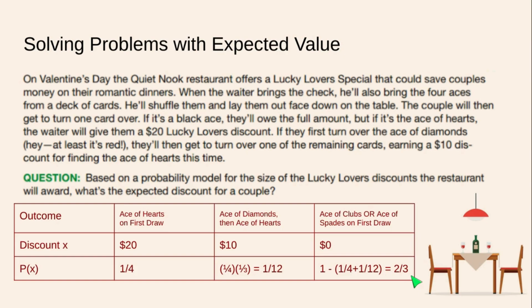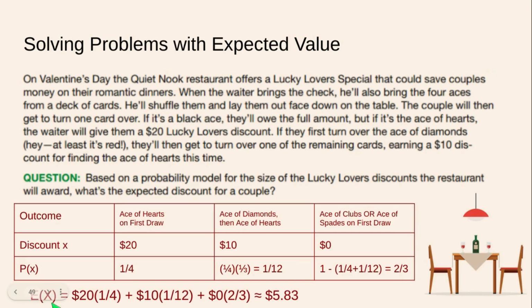So now that we've done that, that is by far the trickiest part. Expectation from here is easy peasy. The expectation for our random variable x, being the savings that we will get from the Lucky Lovers discount, would be $20 times 1 out of 4 plus $10 times 1 out of 12 plus $0 times 2 out of 3, and that's going to be $5.83, which again, there's no way we can save $5.83, right? We can save $20 or $10 or nothing at all.